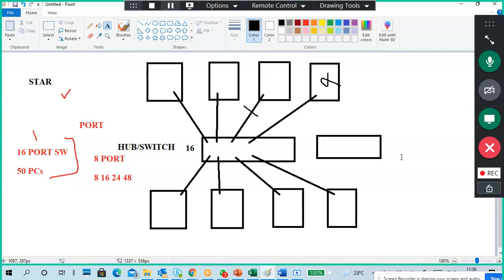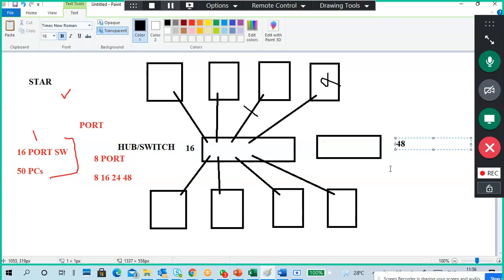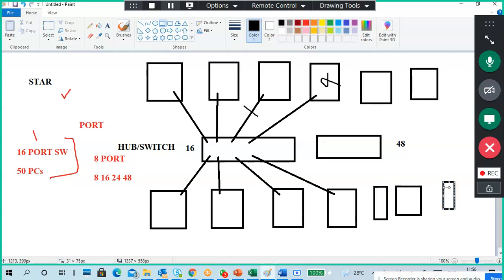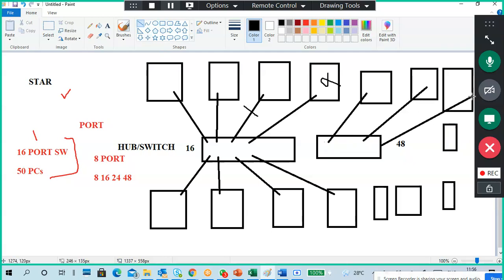What I need, I will purchase, for example, a 48 port switch directly, because I know the number. I purchase a 48 port switch and I connect the PCs to this 48. Total 50, above 50, 50 plus computers are there. I connect the computers to this one. Good. So these are one network and this becomes another network.